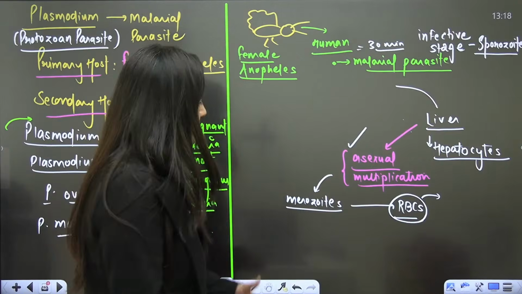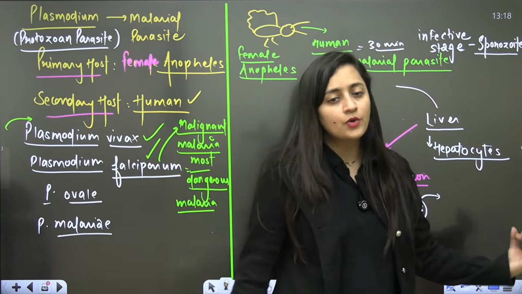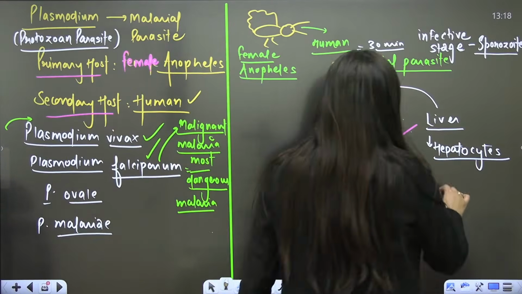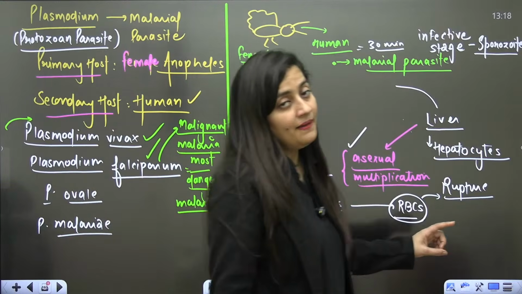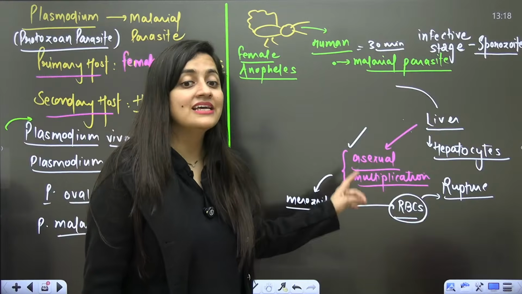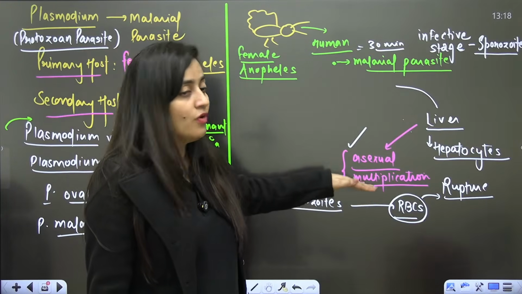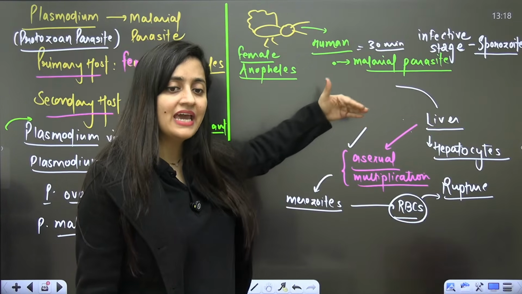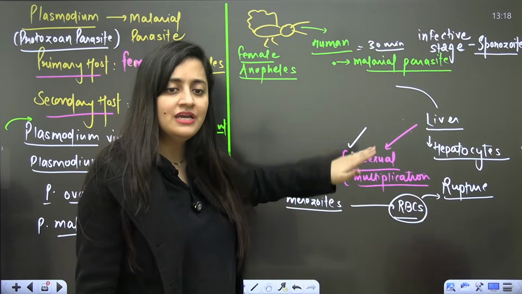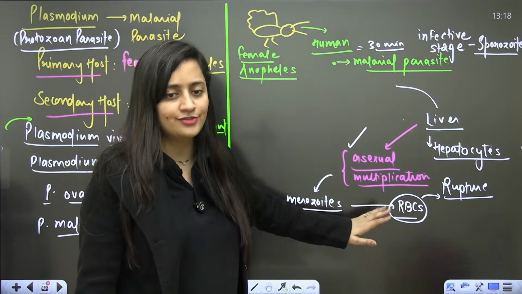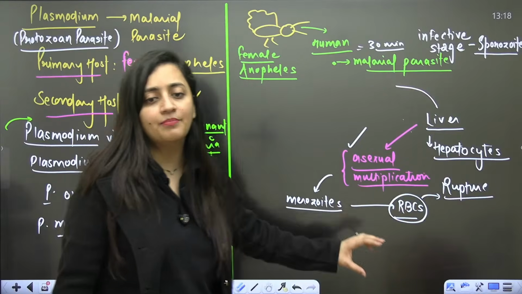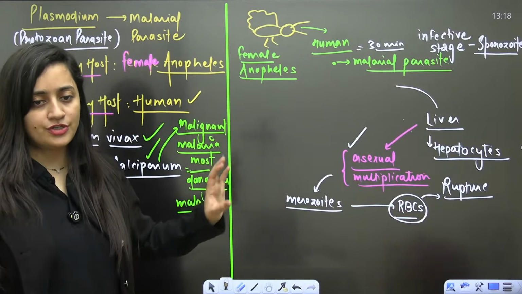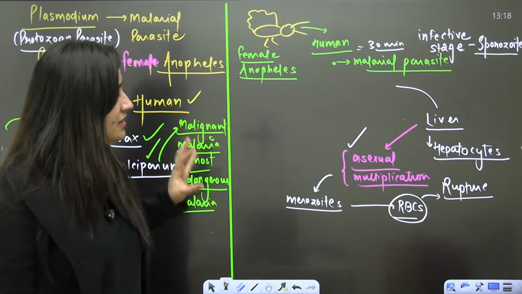Okay, so I am talking about the merozoites here that are still going to infect the RBCs. When they infect the RBCs, definitely they will rupture. Within the RBCs also, asexual multiplication is going on. Before, it was pre-erythrocytic schizogony. Now it is the erythrocytic schizogony, where in the erythrocytes, that is your RBCs, the multiplication is going on.